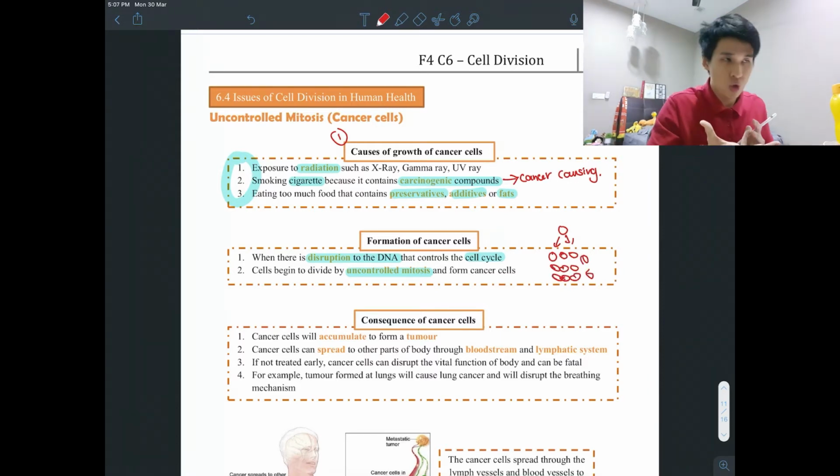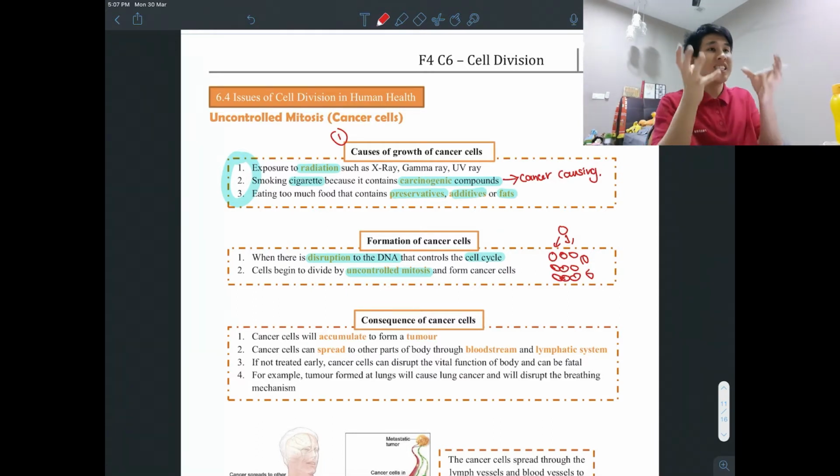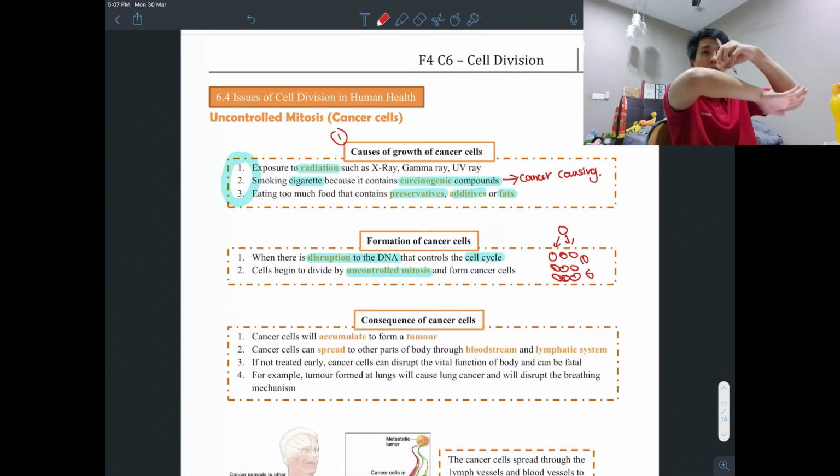A lot like this. So in normal controlled mitosis, one cell becomes two, then it stops. But now since the DNA is spoiled, DNA is like the brain of the cell, so if the DNA is spoiled, the cell will divide many times. So you produce many cells. All these cells that are produced, right, are all equally malfunctioning cells. They are not muscle cells. They are some other kind of weird cells, which we call cancer cells. So if too many of these cells gather at one part of your body, it will form a tumor.